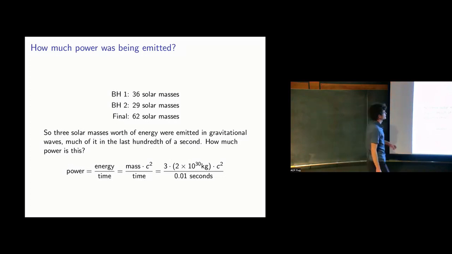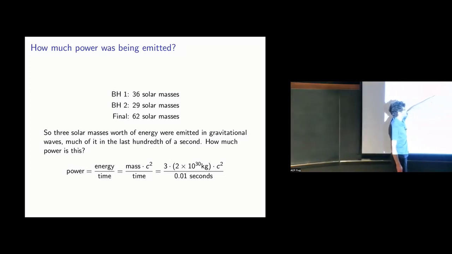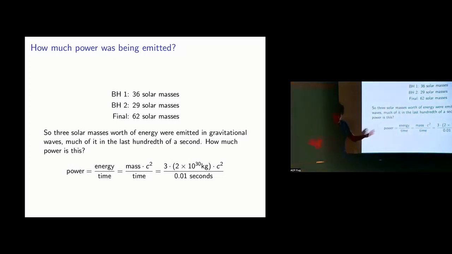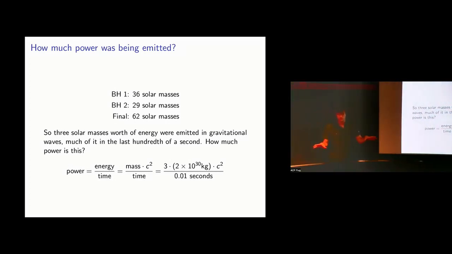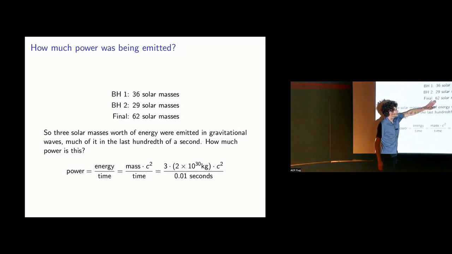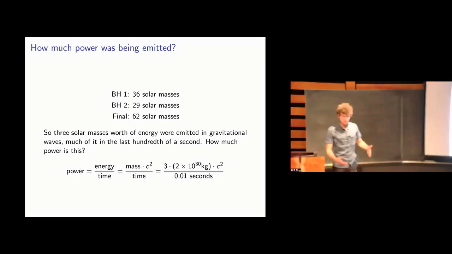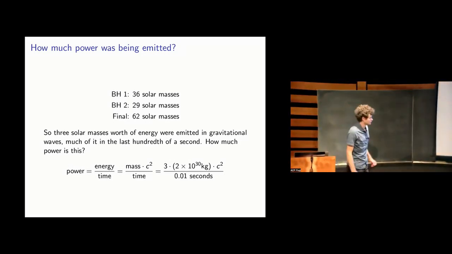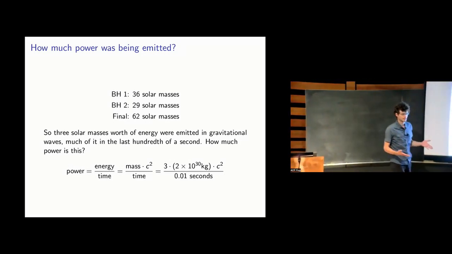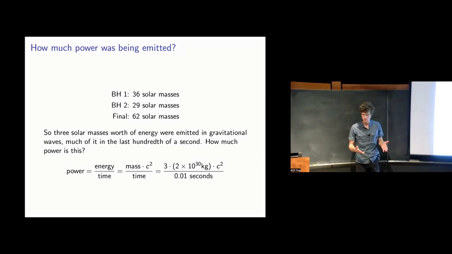Okay, so if we add those up, what do we get? 36 plus 29 is 65. So the initial amount of matter in these two separate black holes was 65 times the mass of the sun. The final black hole had 62 solar masses. So the mass of the final black hole was 62 times the mass of the sun. You'll notice that there's a difference there between 65 and 62. There's 3 solar masses that have gone missing. 3 solar masses have gone missing in this collision.